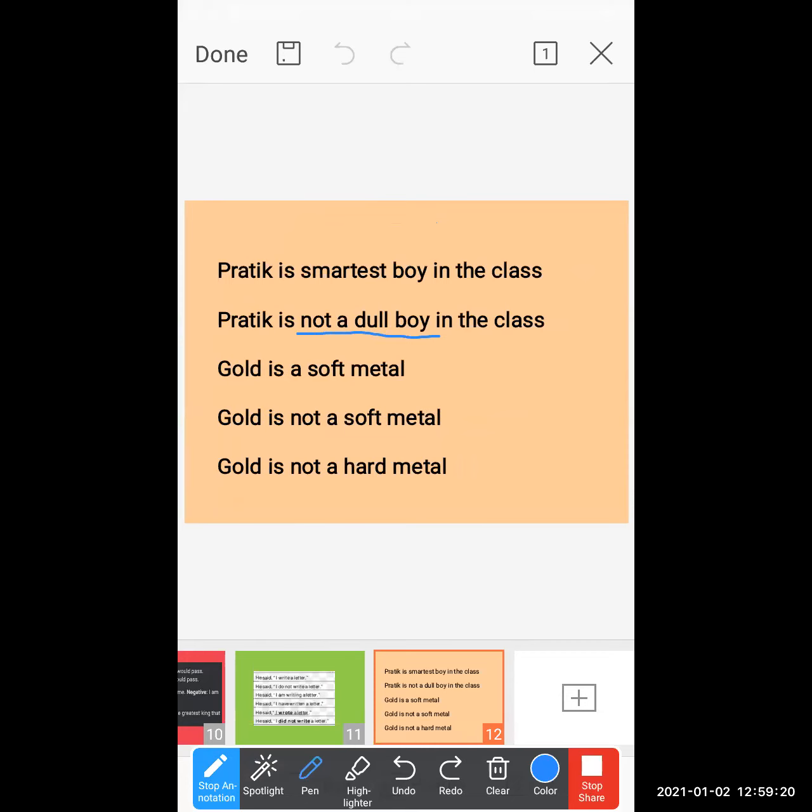See, gold is a soft metal. Okay, this is an assertive sentence. Now I have to do sentence transformation, assertive to negative. So what I wrote over there: gold is not a soft metal. Is this a negative sentence? Yes, this is a negative sentence. But is this a transformation of sentences? No, this is not a transformation of sentences. Why? Because the basic meaning is totally changed.